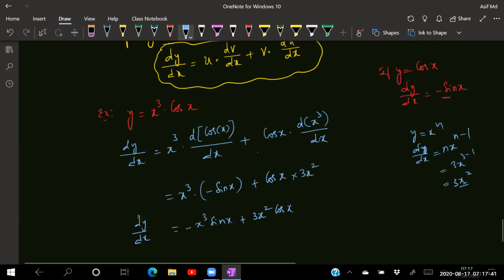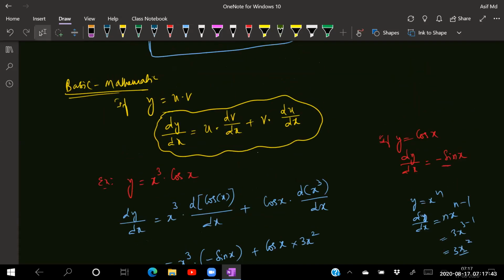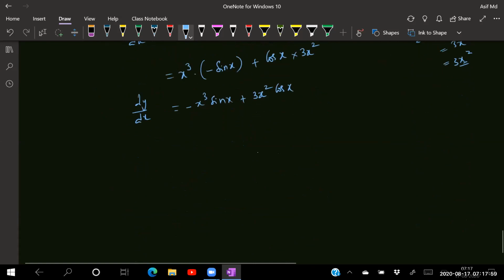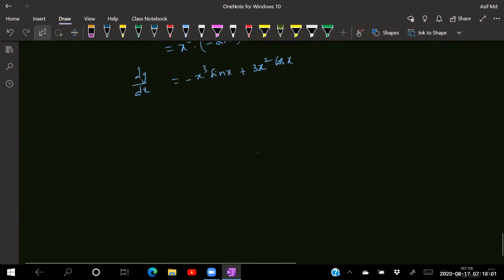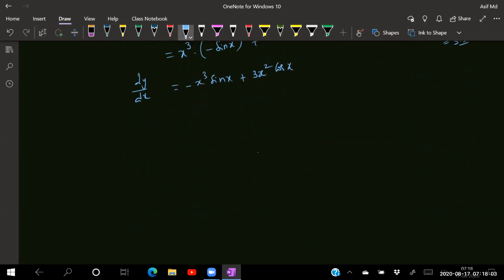So just remember the rule: if y is equal to u into v, then dy by dx is equal to how much? You keep the first term as it is and differentiate the second term, then keep the second term as it is and differentiate the first term. Clear?